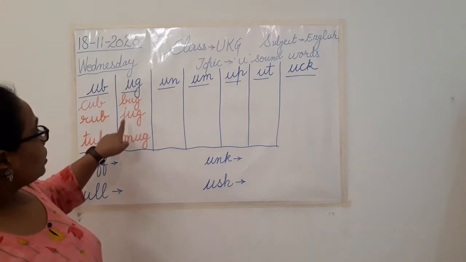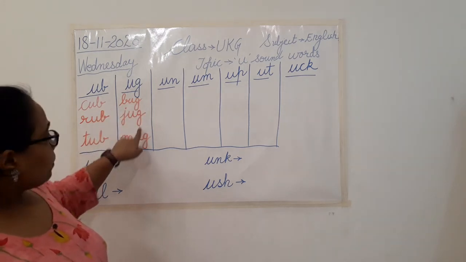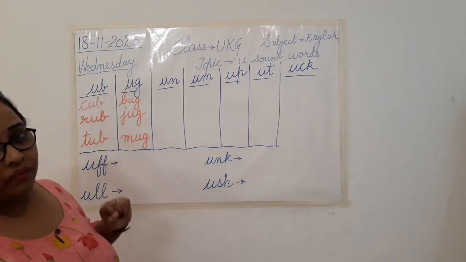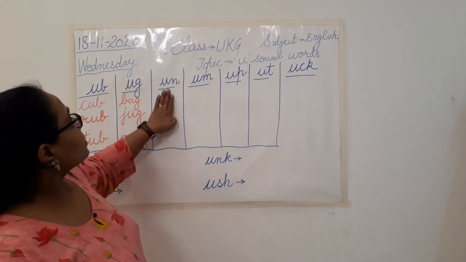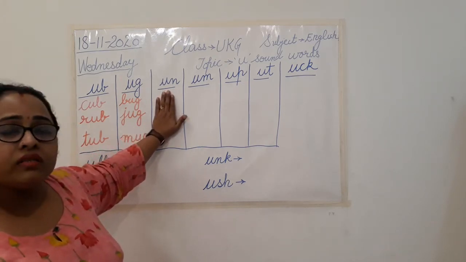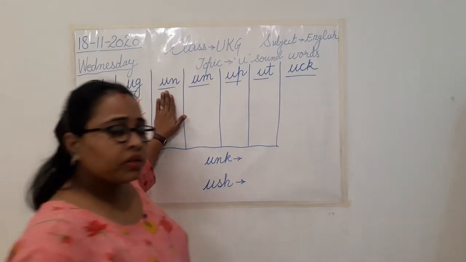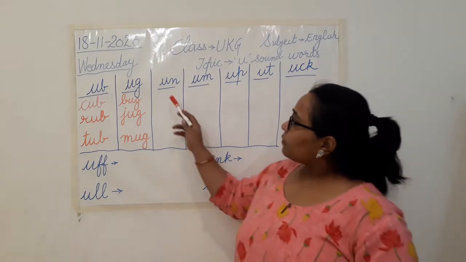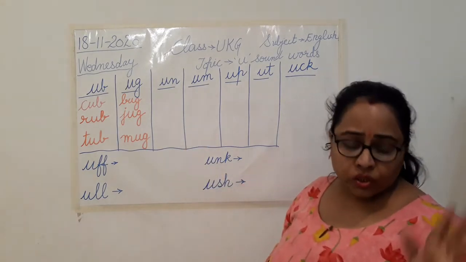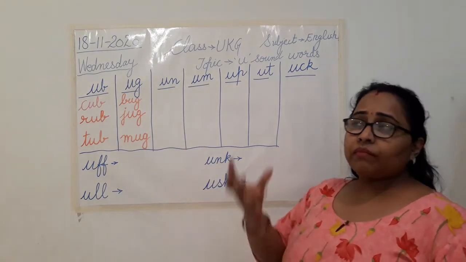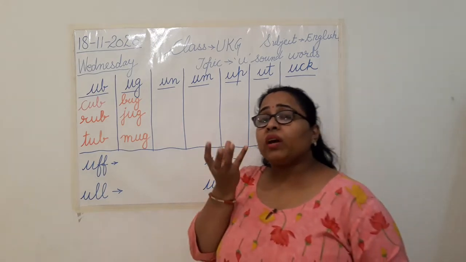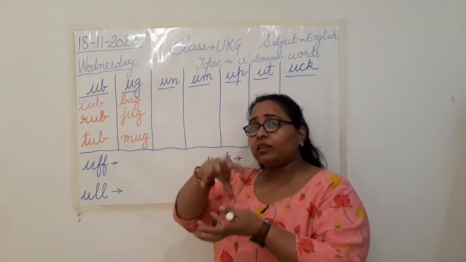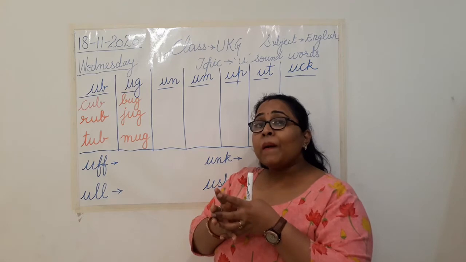Ug, bug. Ug, jug. Ug, mug. Understood? Now the next sound we did was un sound word. Can you tell me three rhyming words with un sound? Any three words you remember? Yes, something which we use in burger when we are making burgers. What do we use?